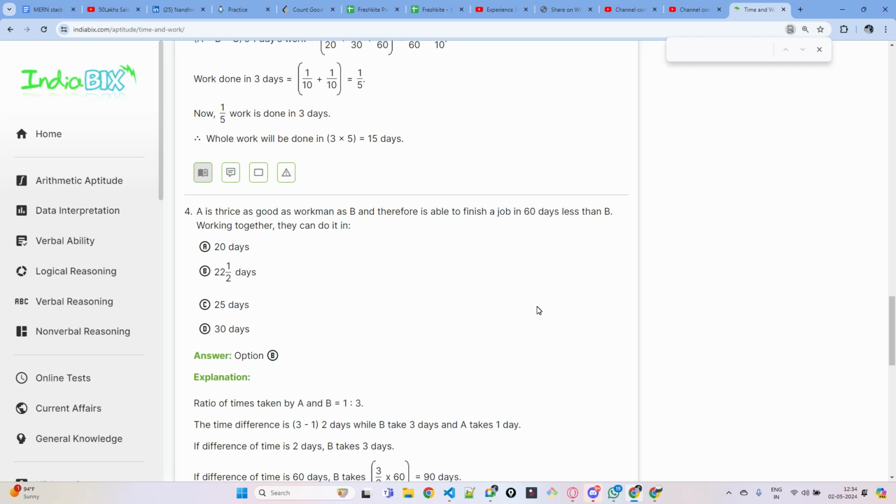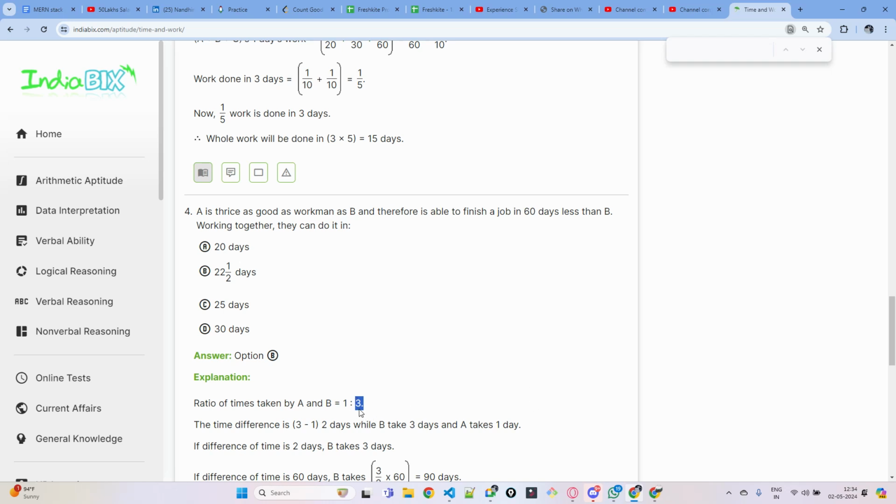So what will be the time taken for A to finish? What will be the ratio of time? It will be 1:3. If A finishes the work in 1 day, B will take 3 days. If A finishes the work in 2 days, B will take 6 days. Then only the ratio will be 1:3. Correct? That is how you have to see.